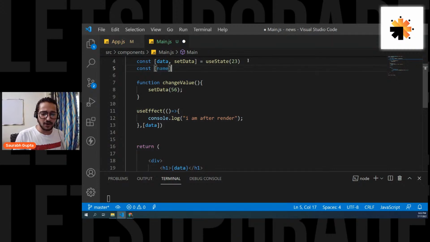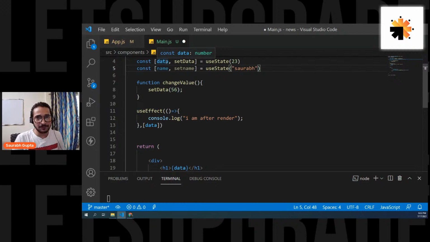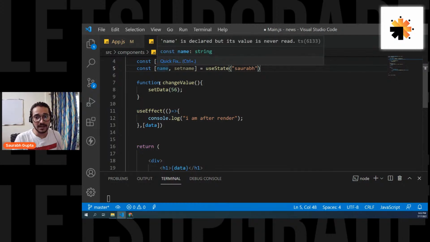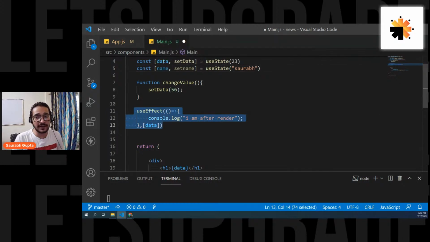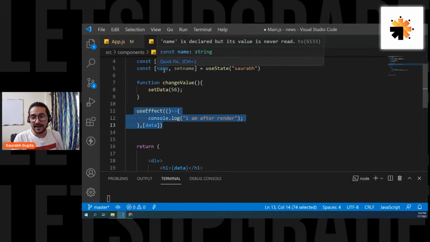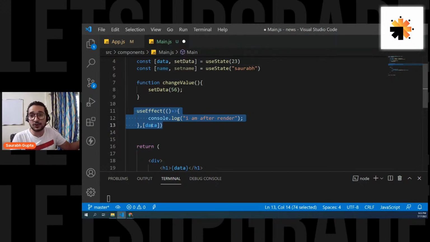Or let's make it like this: useState. Let's say name, and let's say the initial value is my name, Saurabh. Now you guys know that if I change data, the component will re-render. If I change name, the component will re-render. So the component will re-render on both. But now useEffect is only working for data change. So if I change the name and even if the component re-renders, useEffect should not be called.